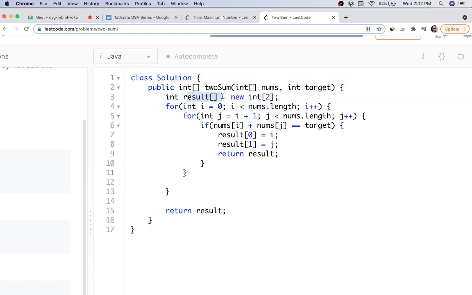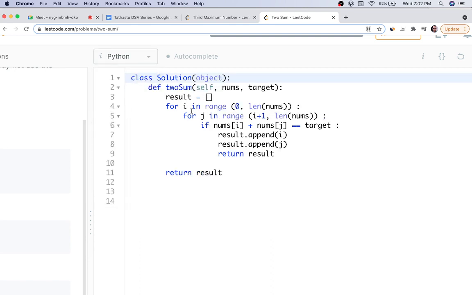We have taken a result array of size 2 because we have to return 2 indices as mentioned here. A first for loop from left to right, a second for loop to compare that first element to the rest of the elements in the array. You check the sum. If it is equal to target, you add in result and return result.